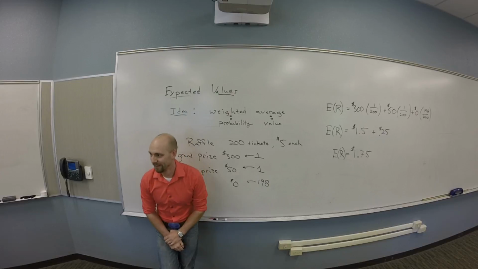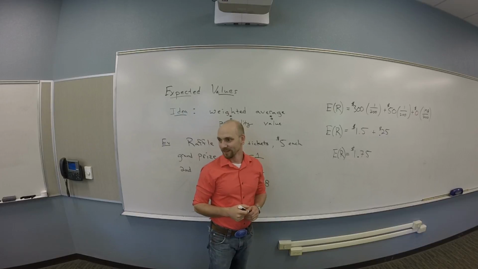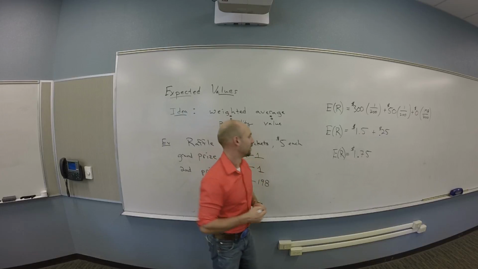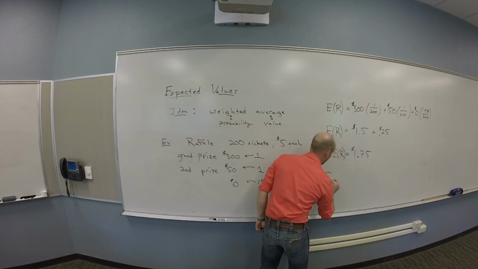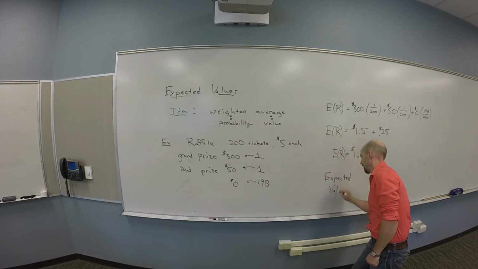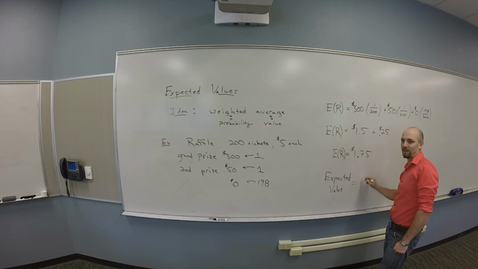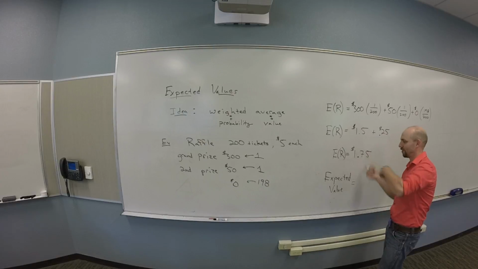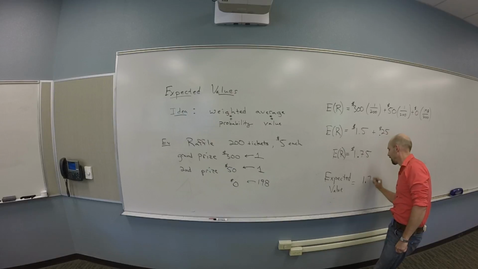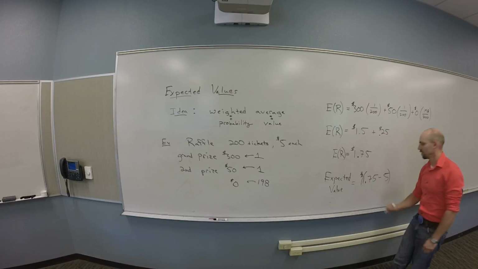That minus 5. The $5 is going out of your pocket. So I really think my expected value, being what you make from buying the ticket, is going to be 1.75 minus 5. You guys see that?